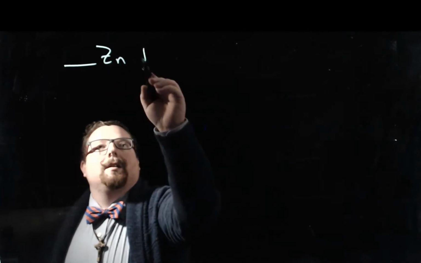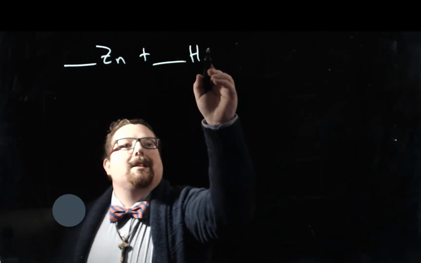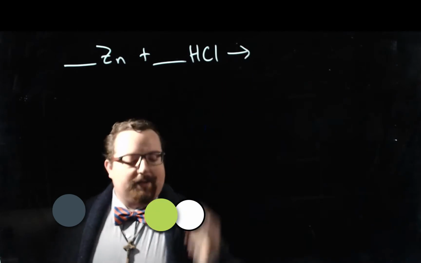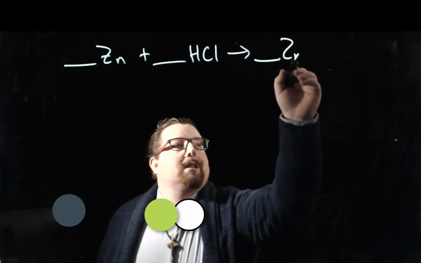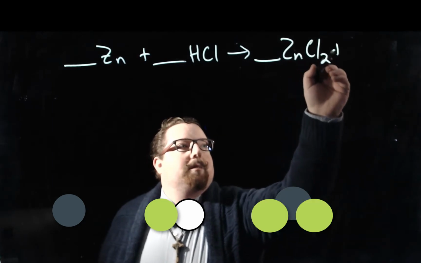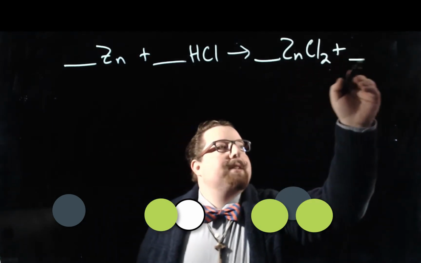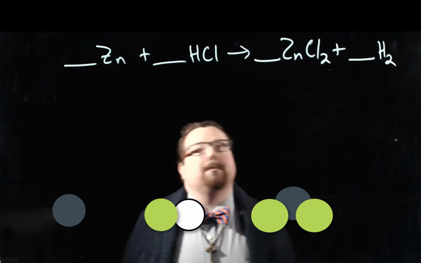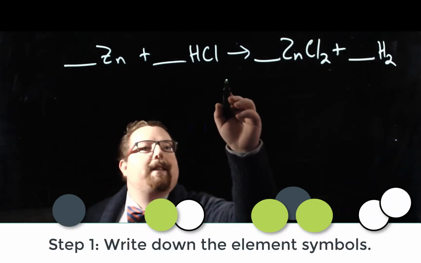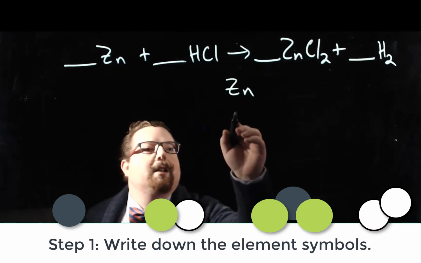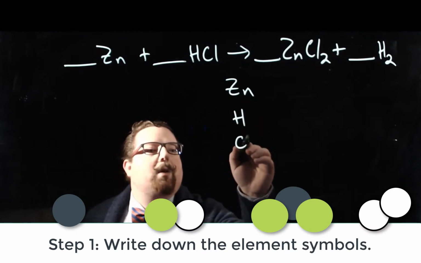Our next problem says that we have zinc plus hydrochloric acid gives us zinc chloride plus hydrogen gas. So, what's the first step? Write down the elements you have. We have zinc, we have hydrogen, we have chlorine.